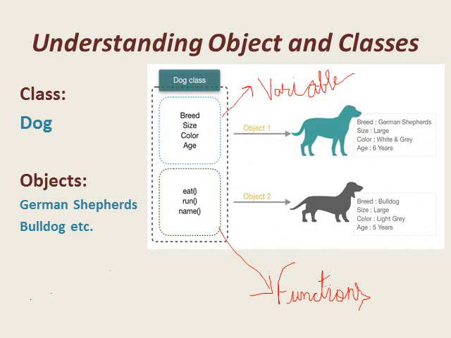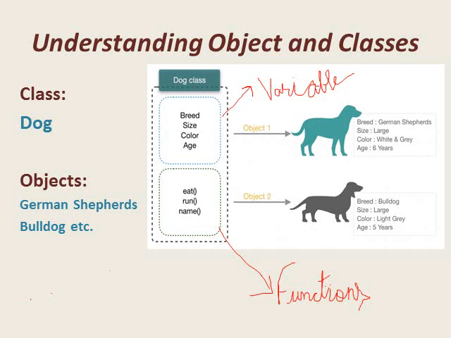And I have told you earlier that every class and their objects possess some behavior and characteristics. Those characteristics are referred to as variables in programming language and behavior is referred to as functions in programming language.